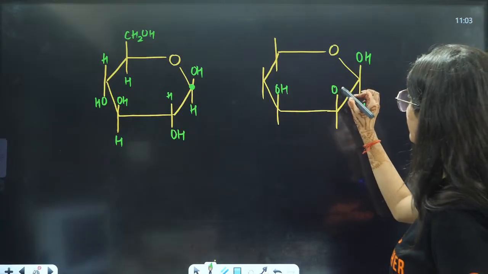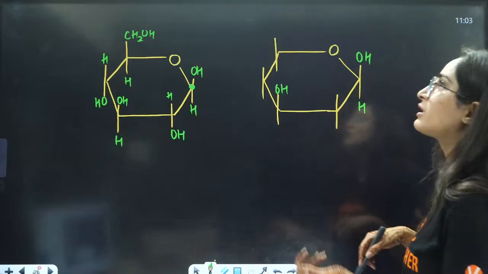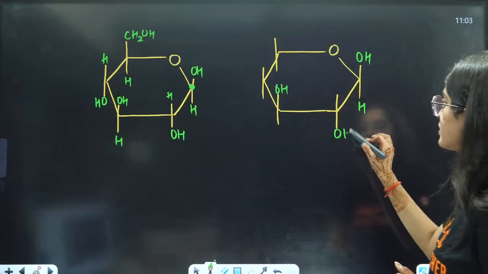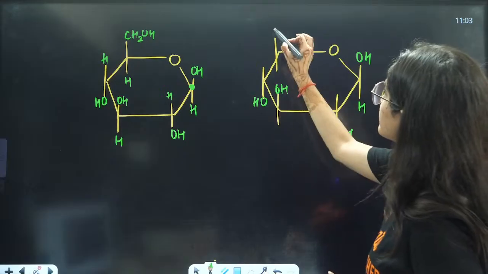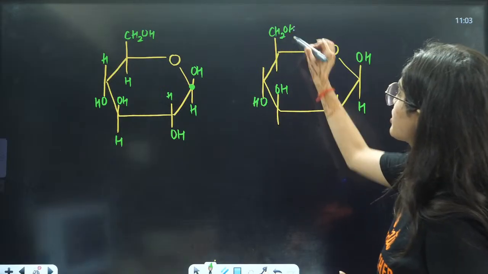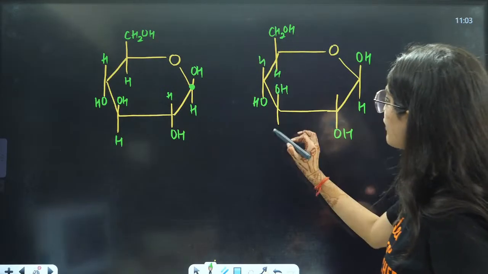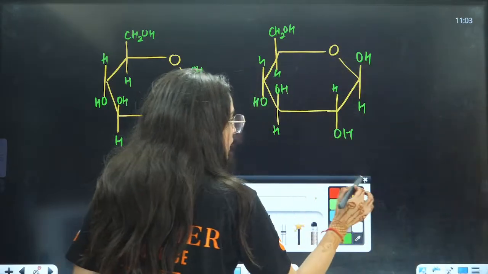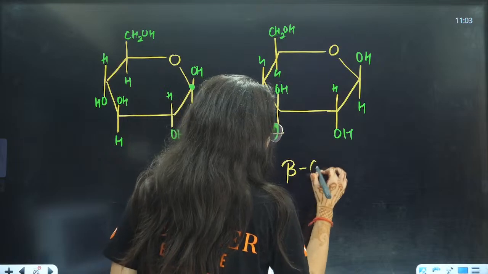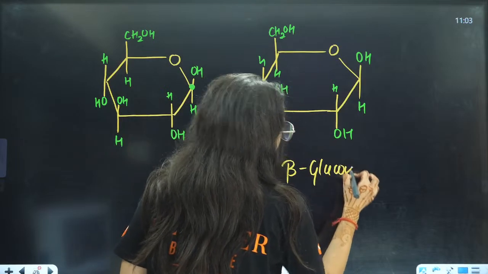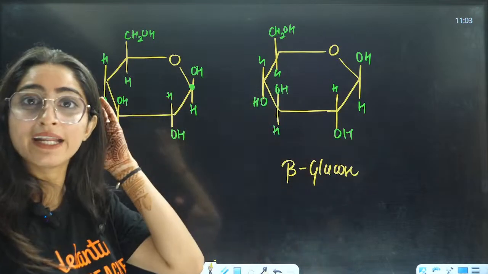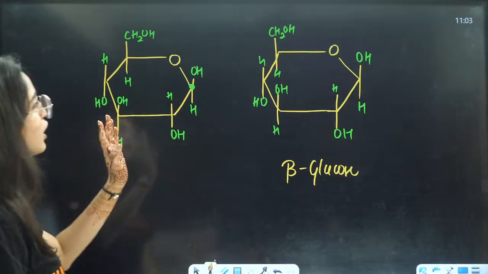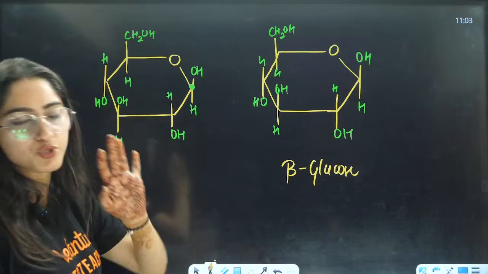Rest of them were on the right side, that means downwards, right? This is CH2OH. Here you will have hydrogen, hydrogen, hydrogen, hydrogen. Now both of them are beta glucose. Now if you want to write beta galactose here, you just need to change the fourth position.